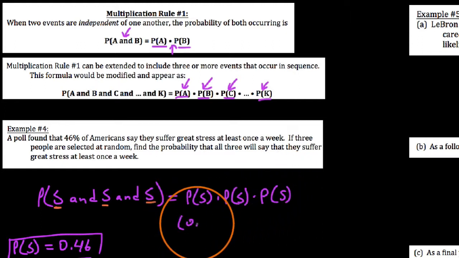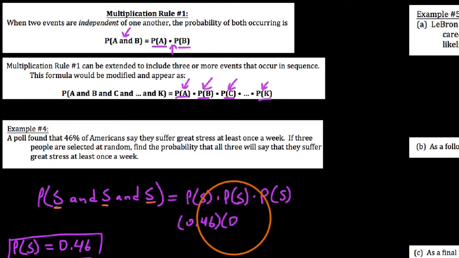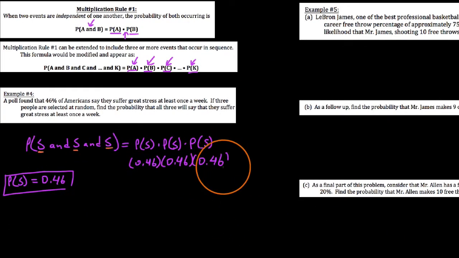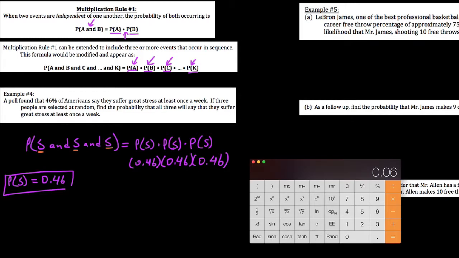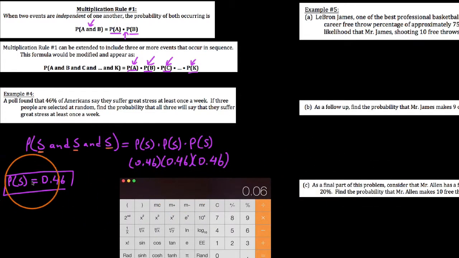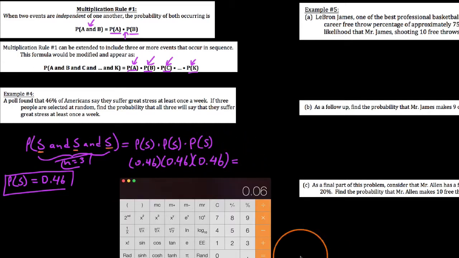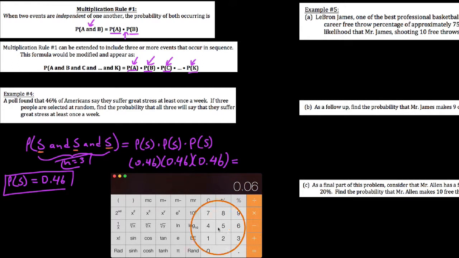And so now what we'll do is we'll just say, well, 0.46 times 0.46 times 0.46. Honestly, if we wanted to do these things in a row in sequence where they're independent, you can start to see how we could just take the probability of it occurring once and then take it to the nth power, where n would be the number of times that we see this event occurring in sequence. Here we say 3 times. So we say 0.46 to the third power, and it's not going to be a very good chance, I don't think. It's less than a half each time.